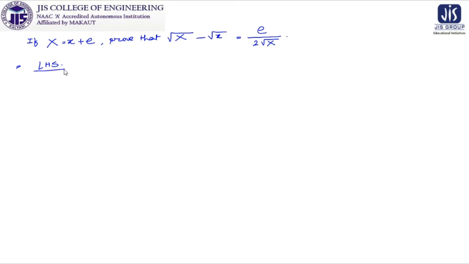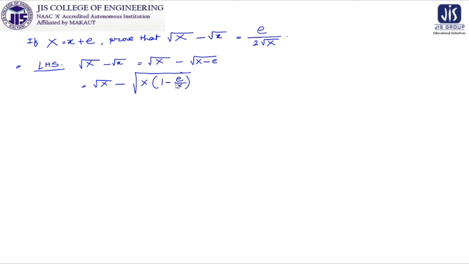We are starting from the left hand side. We are taking root over capital X minus root over of small x, and we can write it as root over of capital X minus root over of small x. In place of small x, we can write capital X minus e. So in the next line, we can write it as root over of capital X minus the big root over, and then I am taking capital X common, so it will be 1 minus e by X.